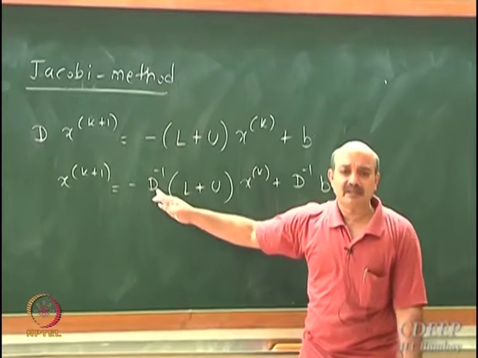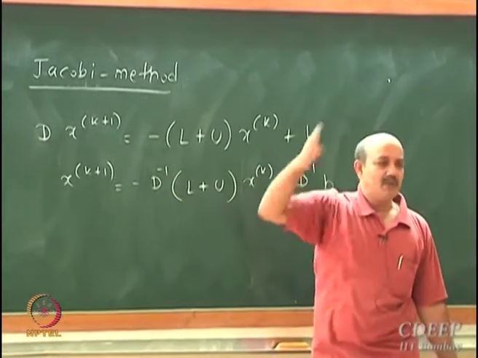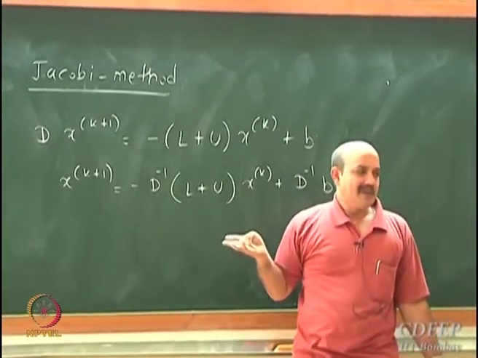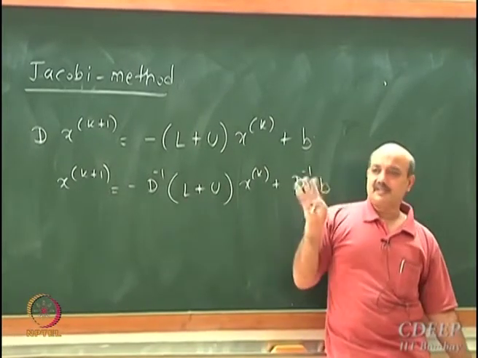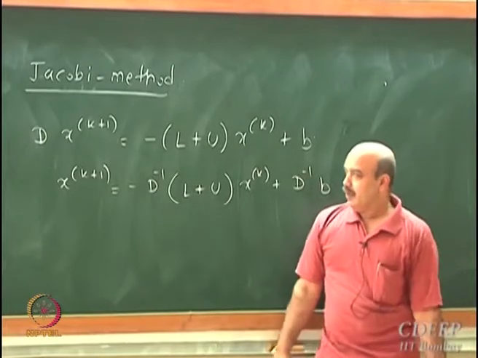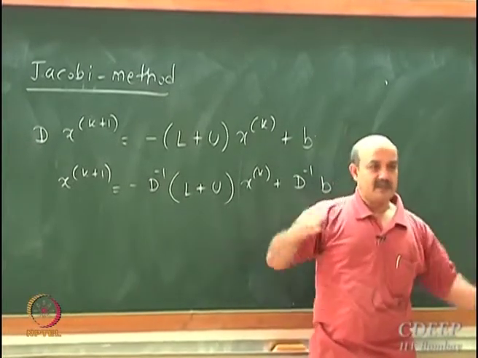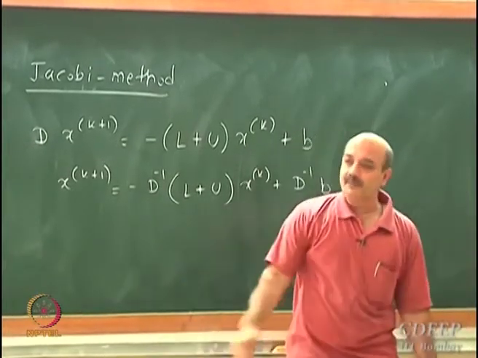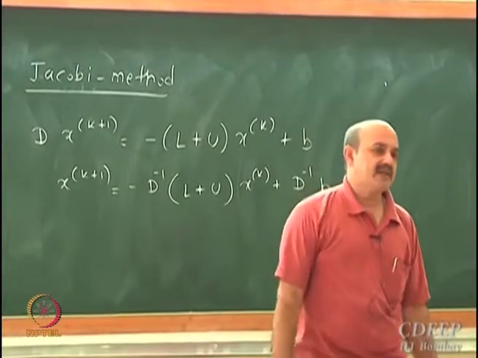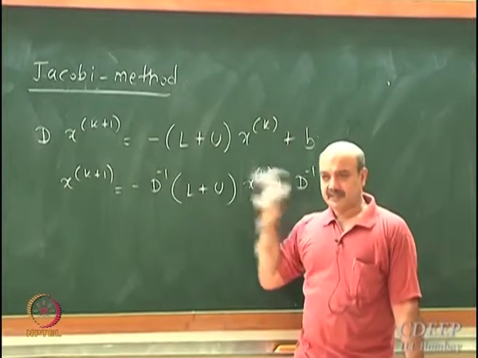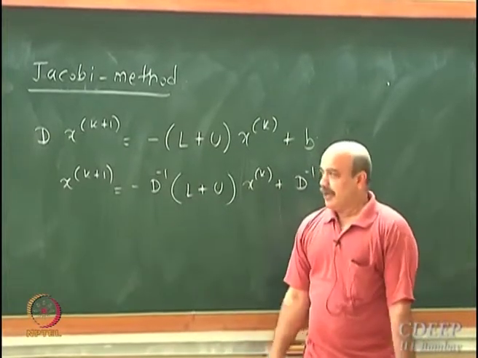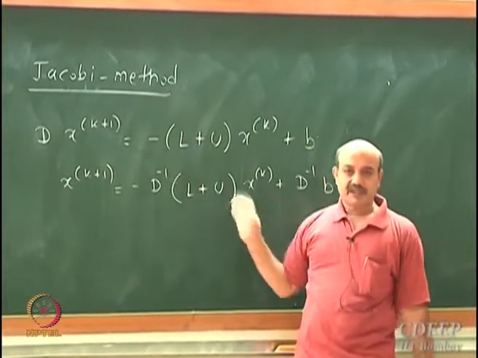What is nice about the Jacobi method? Inverting the diagonal matrix is very easy. Just write 1 upon the diagonal elements. That's why we choose to do this. So this is very easy as compared to inverting the whole matrix. If you arrange the matrix in such a way that all the diagonal elements are non-zero, then doing this is very easy. So the Jacobi method is equivalent to doing this.